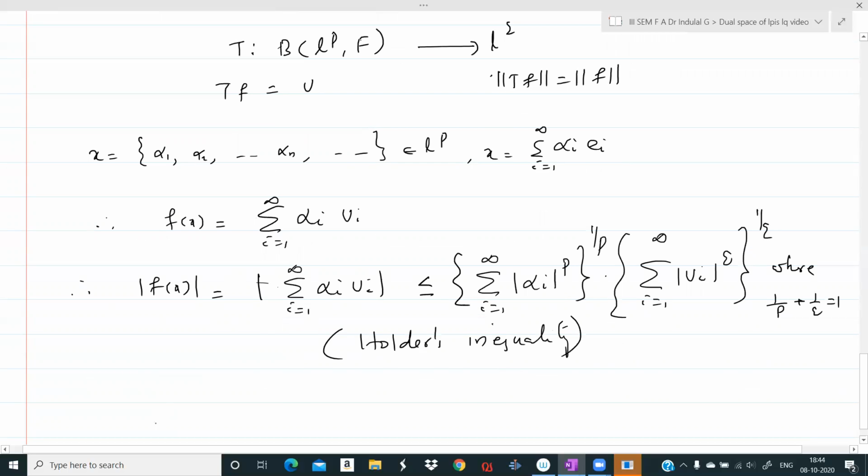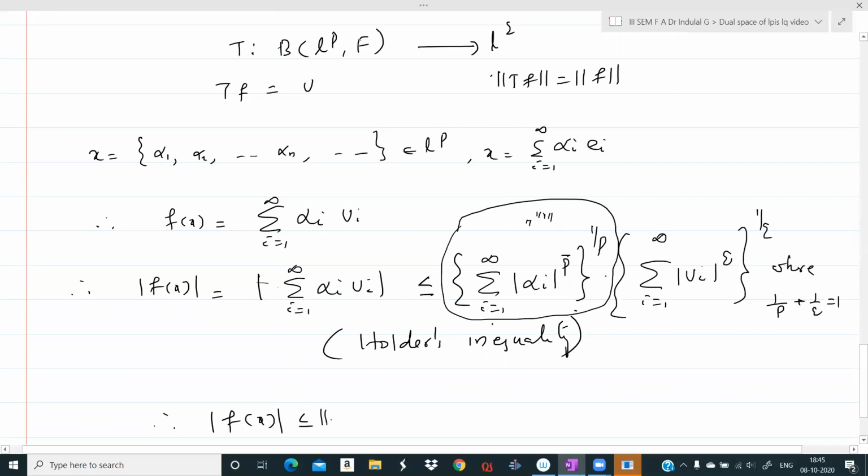And we can see that modulus of f of x is less than or equal to, and this term is norm of x. x is alpha 1, alpha 2, etc., alpha n, etc. belonging to LP, so norm of x is the sum of the p-th powers of the moduli of each term, raised to 1 by p. Okay, so this is norm of x.